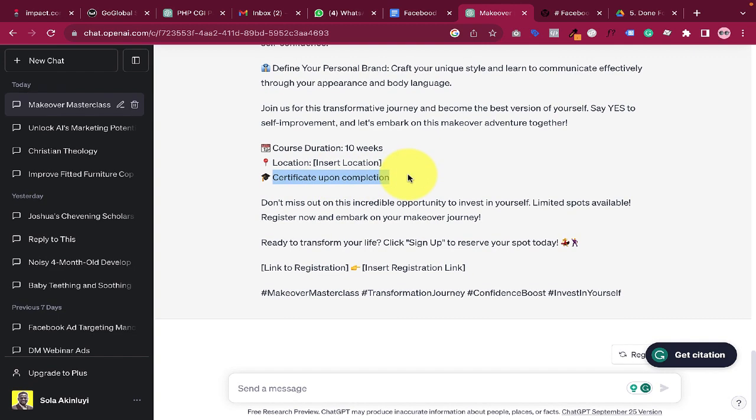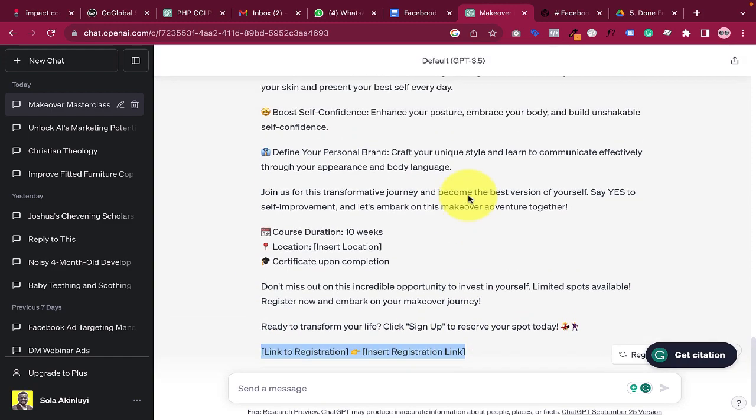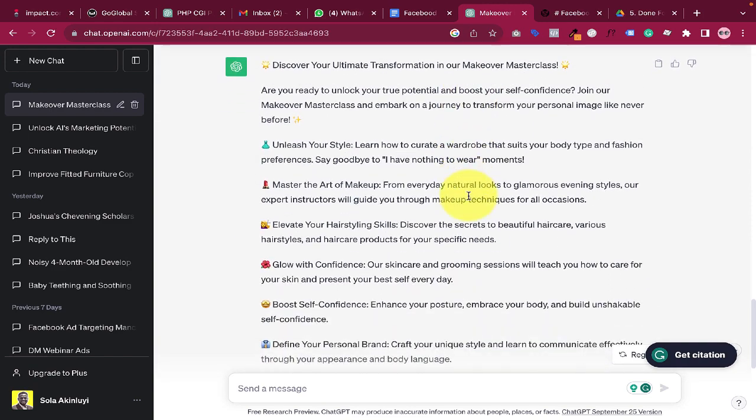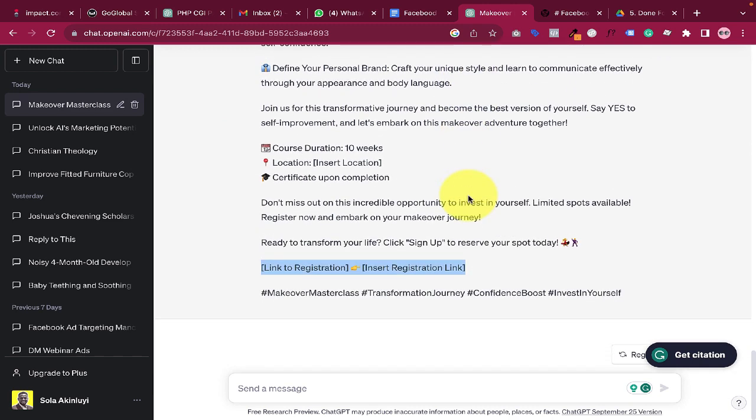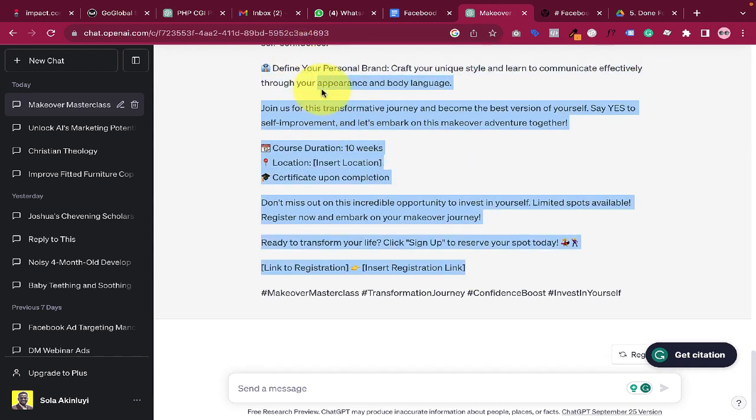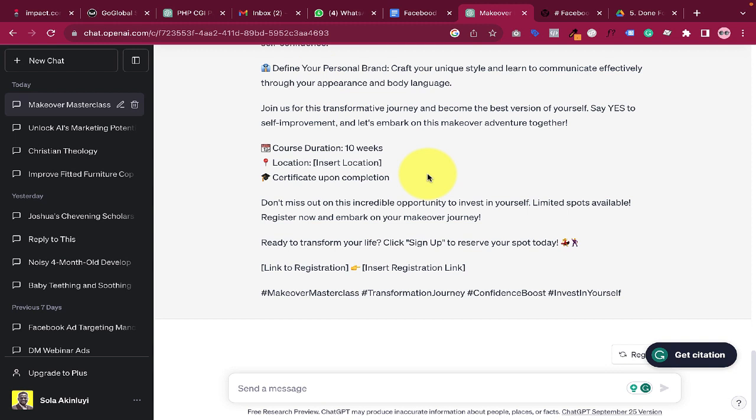So certificates upon completion. If you are going to give them certificates, then it says don't miss out on this incredible opportunity to invest in yourself, blah, blah, blah. And then it puts a link there. Now, this is a bit long. Okay. If you want it to be shorter, sometimes actually long copies work on Facebook, especially if they're interesting. But sometimes you just need short copies so that people will be able to go to your website to find out more. You understand what I mean?